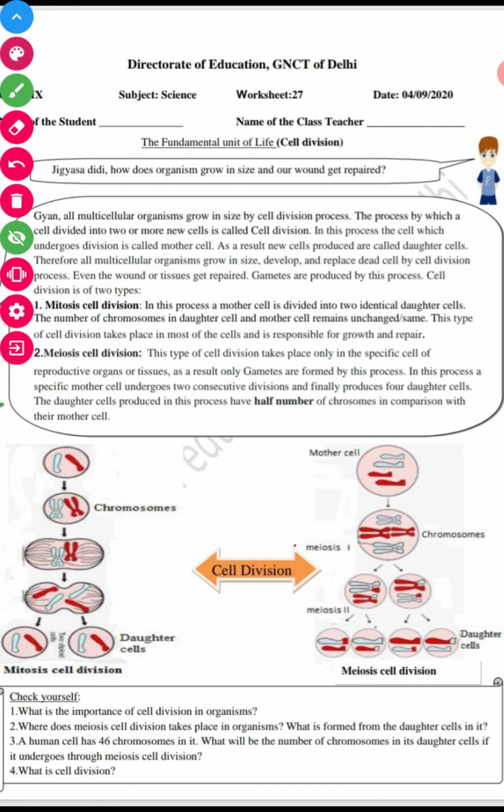What is the importance of cell division in organisms? You can write the answer: in multicellular organisms, they grow in size, develop, and replace dead cells by the process of cell division.